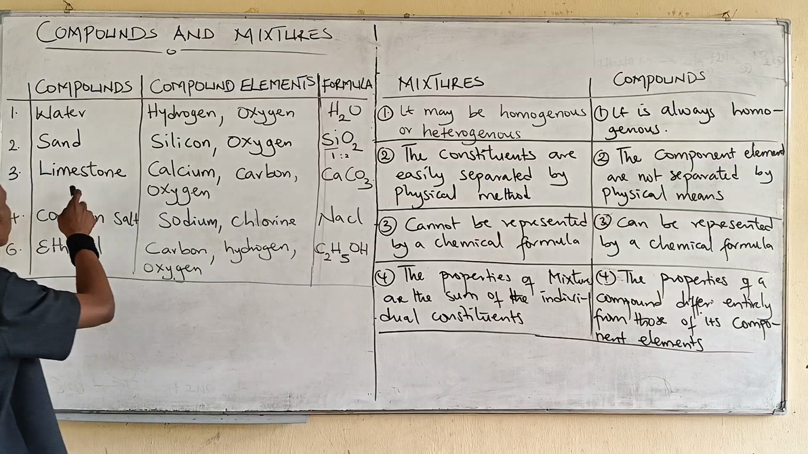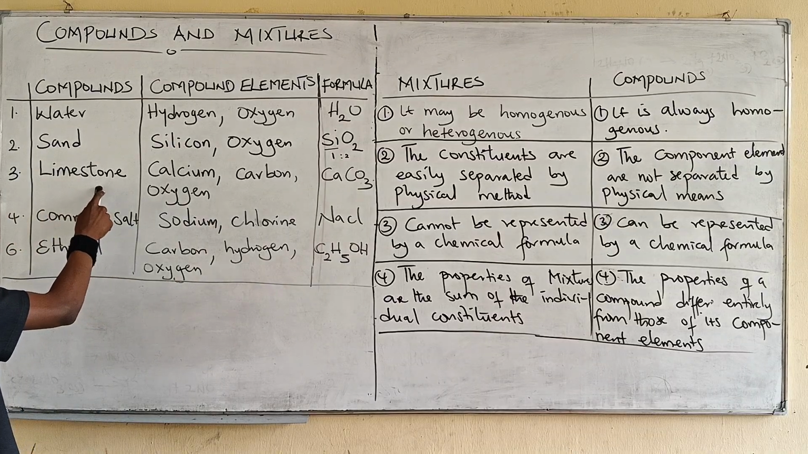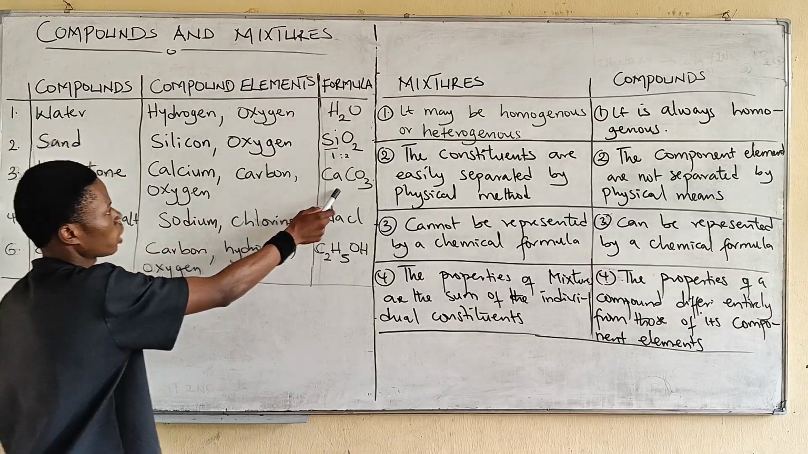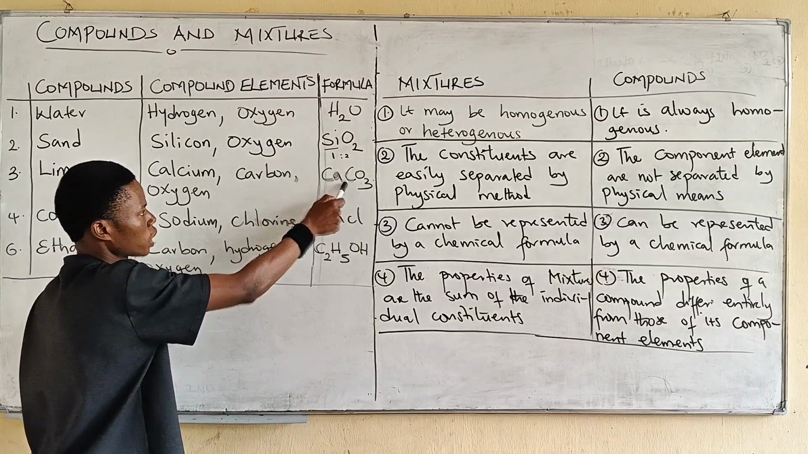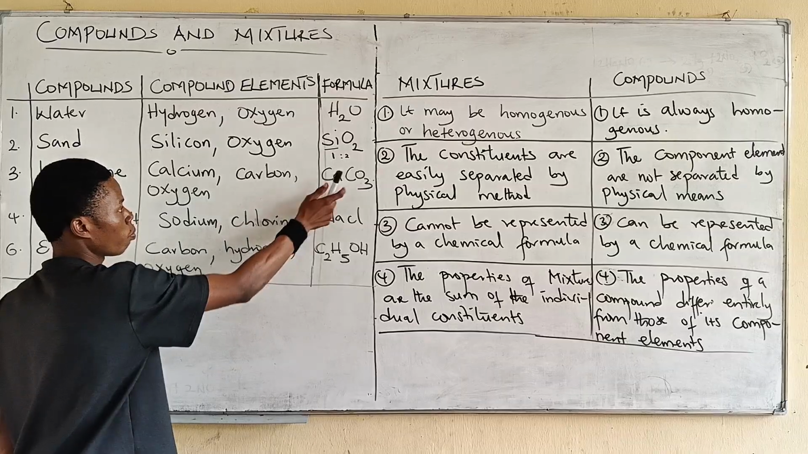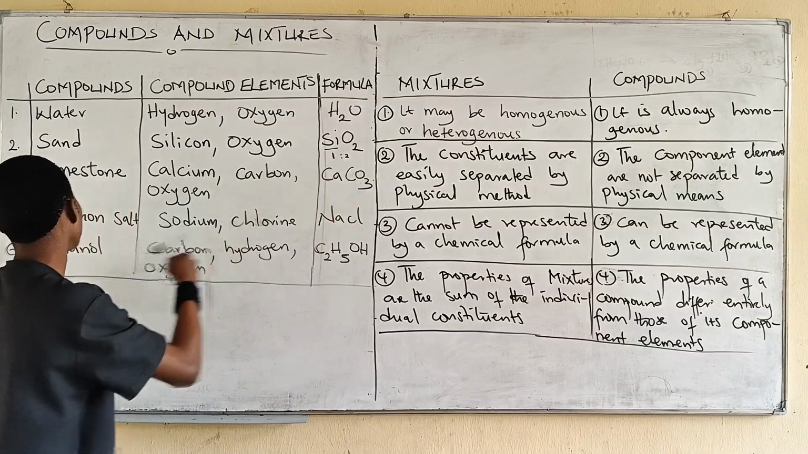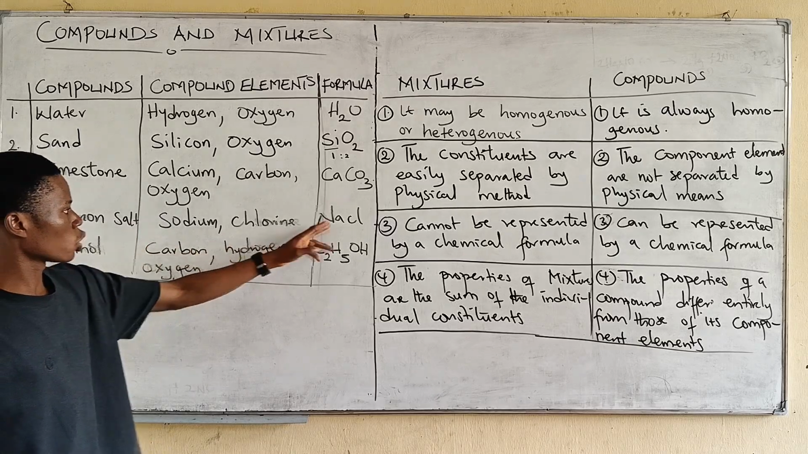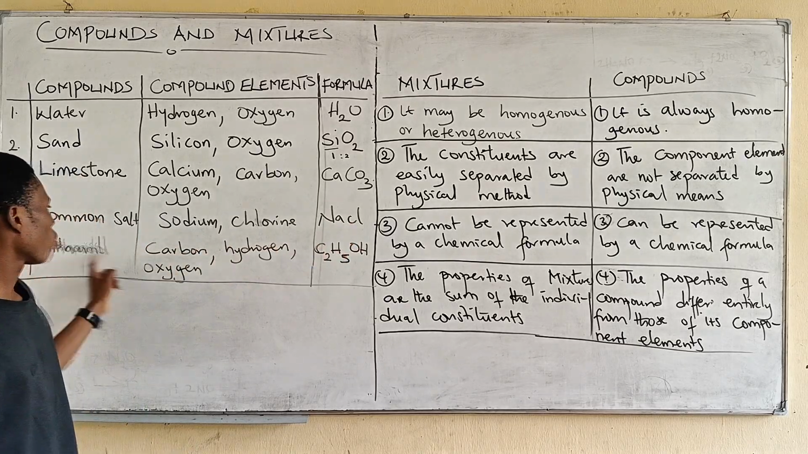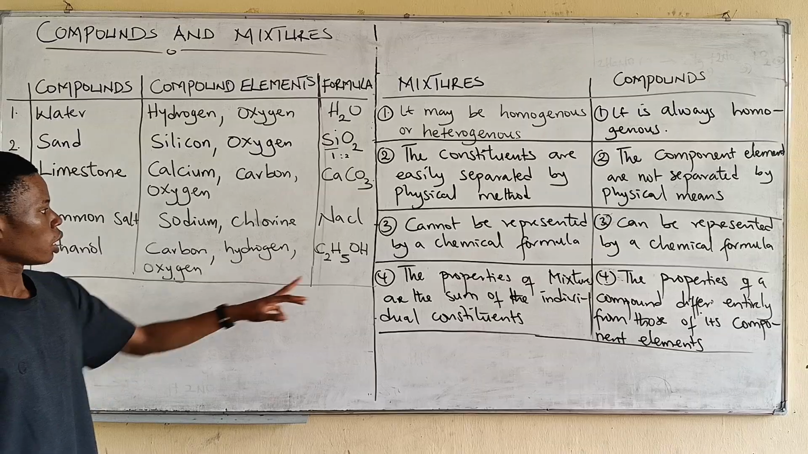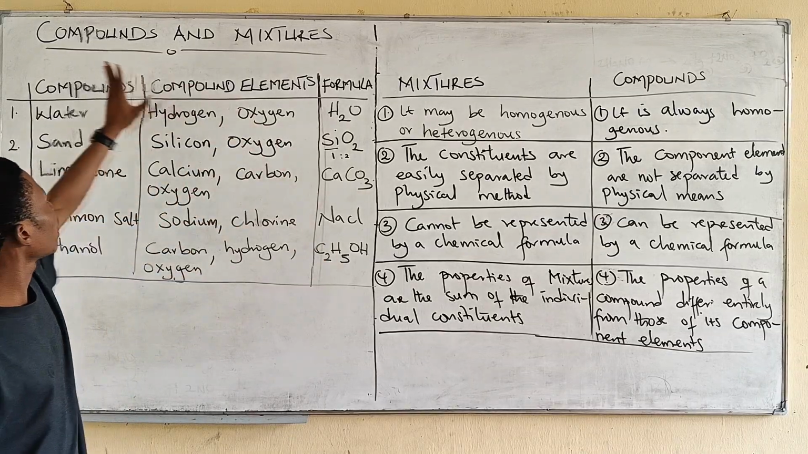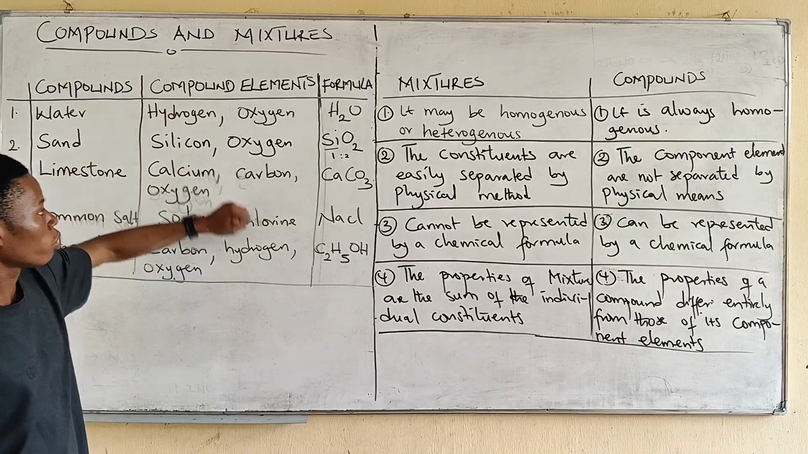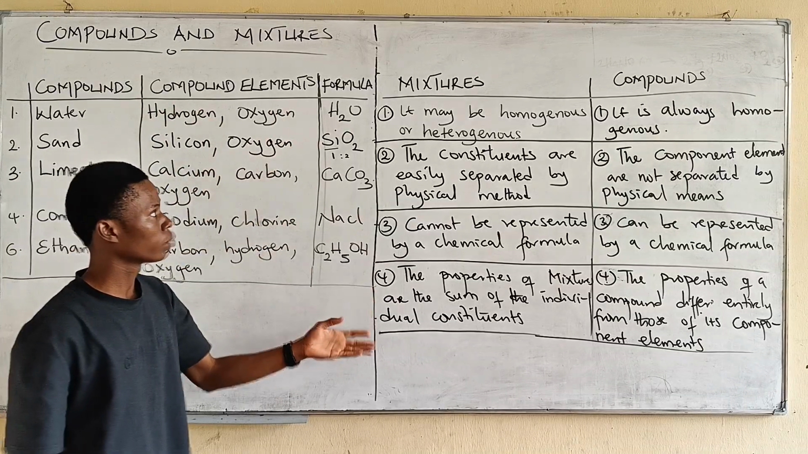Alright, now limestone is the next compound here, and the elements that make up limestone are calcium, carbon, and oxygen. So you can see it here, calcium trioxocarbonate. I will teach you how to name compounds, but for now that's it, calcium trioxocarbonate. Now, common salt contains sodium and chlorine, sodium chloride. Ethanol contains carbon, hydrogen, and oxygen, and this is the chemical formula. So these are some examples of compounds with their component elements and their formula.